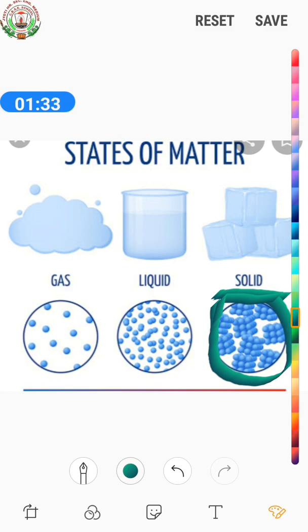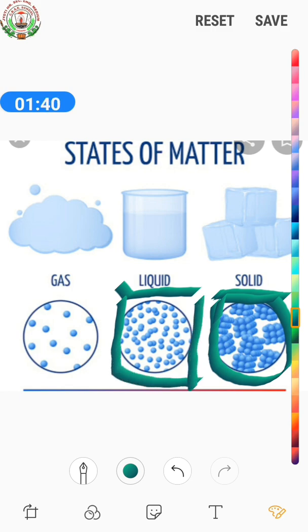Next one is liquid. The particles are packed closely together, but they are much further apart than the particles in solids, and so the force of attraction is weaker than it is in solids. Therefore, liquids have a definite volume, but they do not have a definite shape.